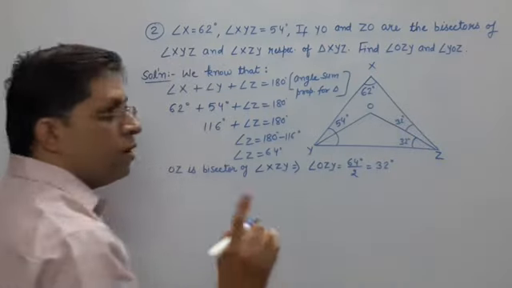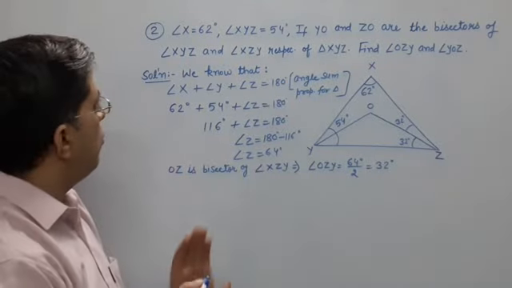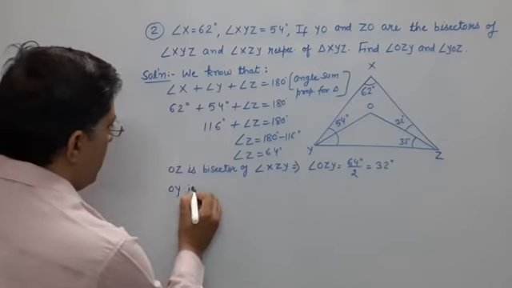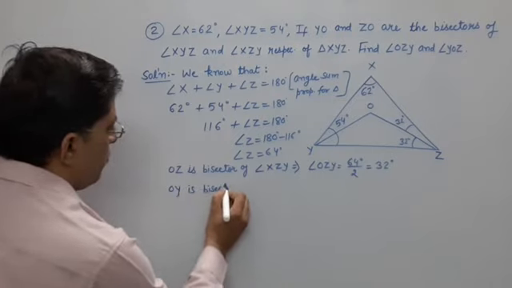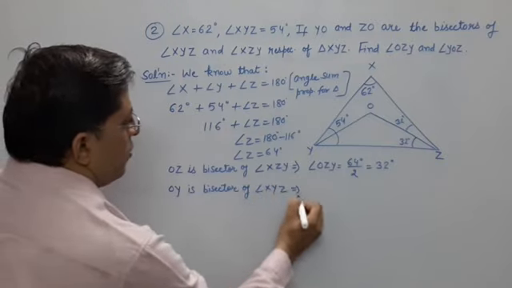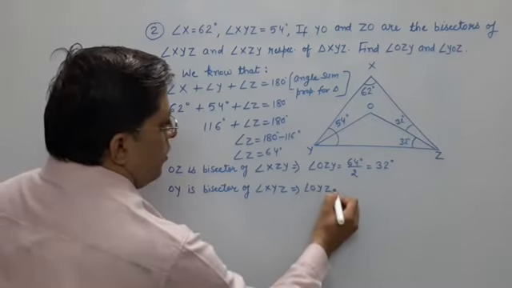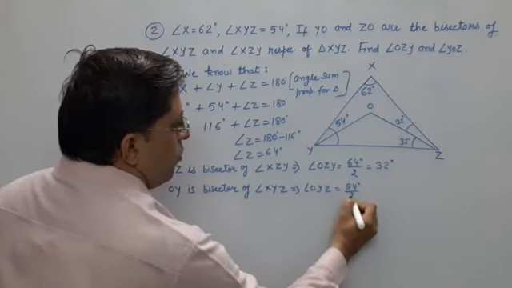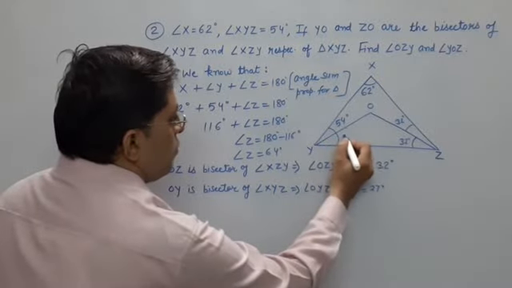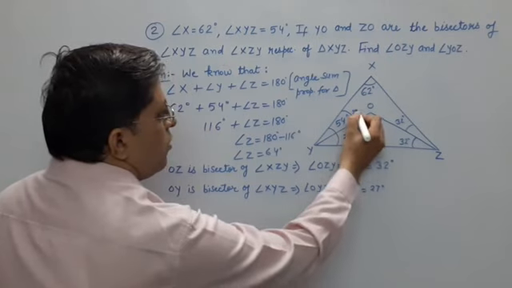Similarly, what is given? OY is the bisector of angle XYZ. So OYZ will be 54 degrees upon 2. This is 27 degrees, isn't it? So this is your 27 here, and this will be 27.